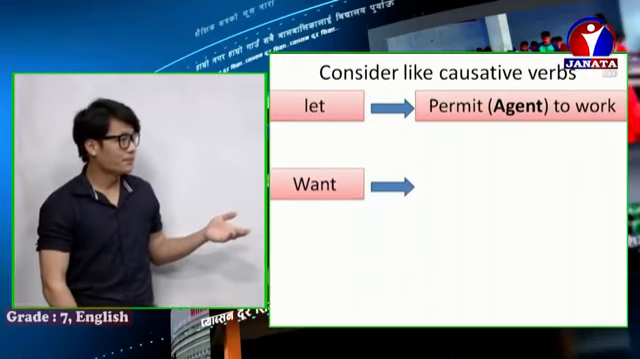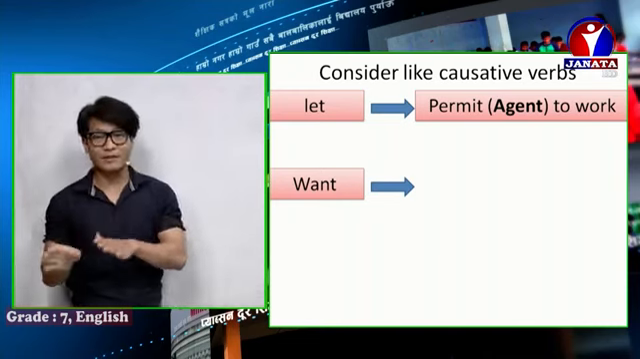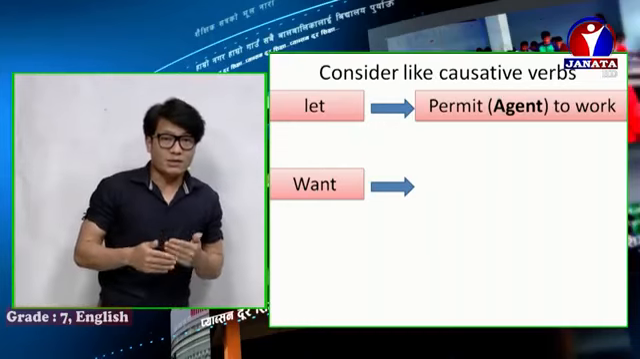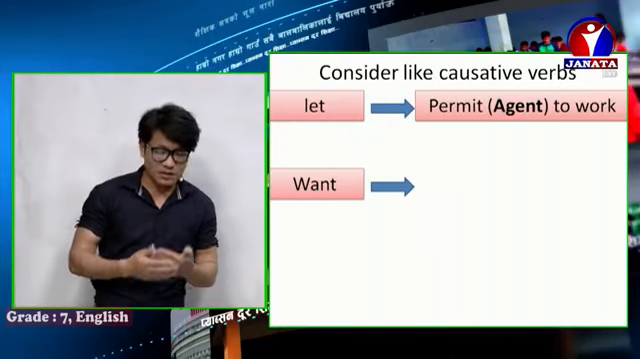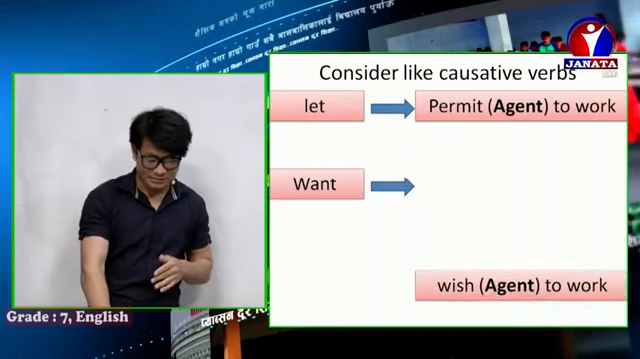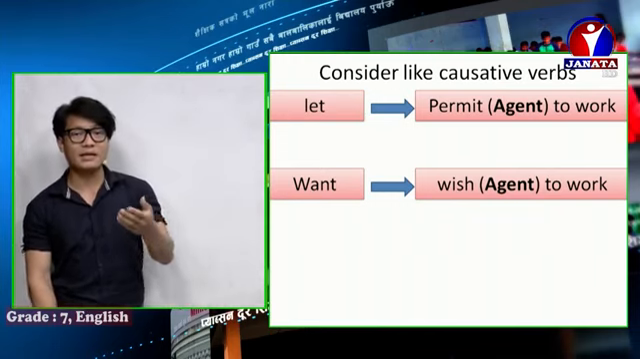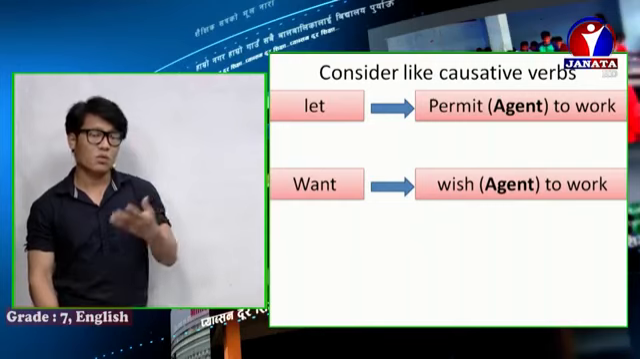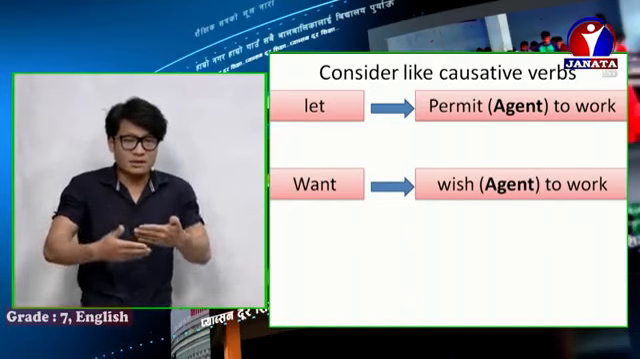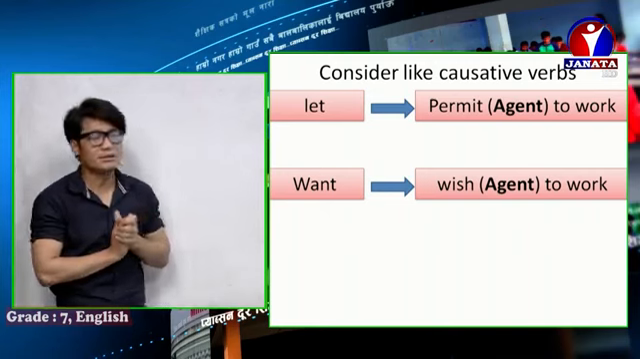Next is want. Want, verb 2 is wanted, and verb 5 is wants, W-A-N-T-S. How do we use want, considered like a causative verb, in causative sentences? If you use want, that means wish the agent to do work. The subject shows a wish for the agent to do something. Later we will practice all these things.